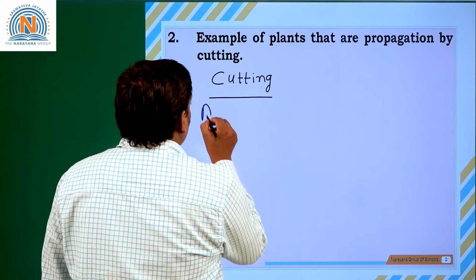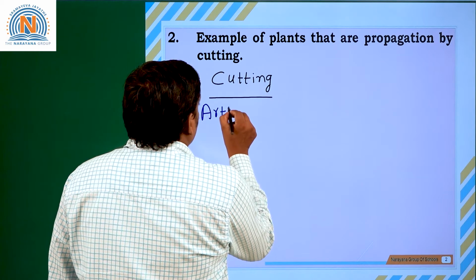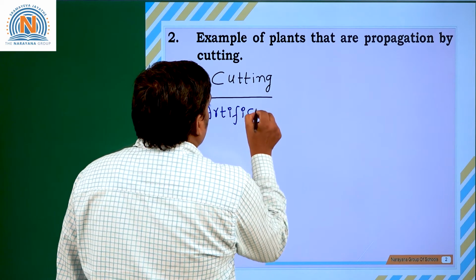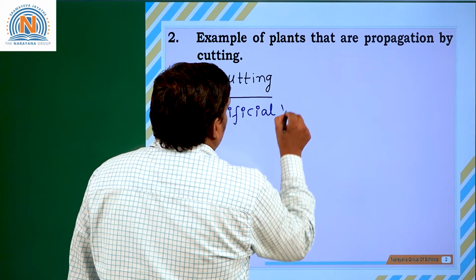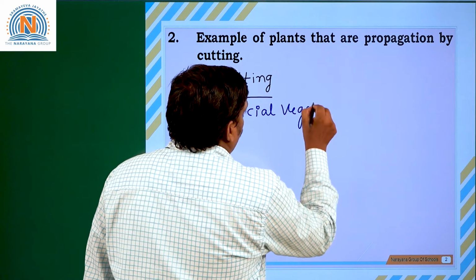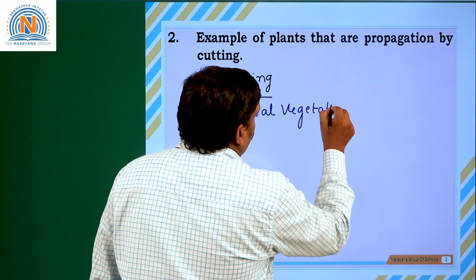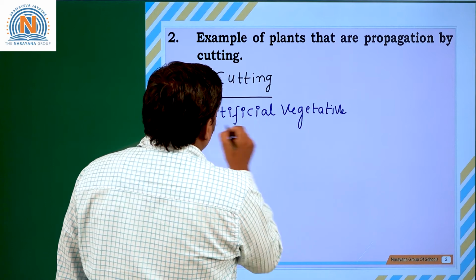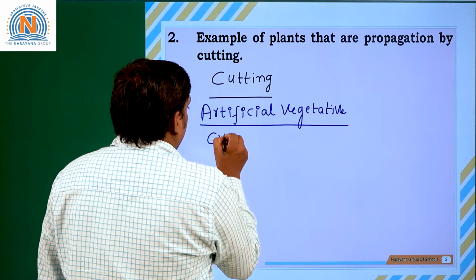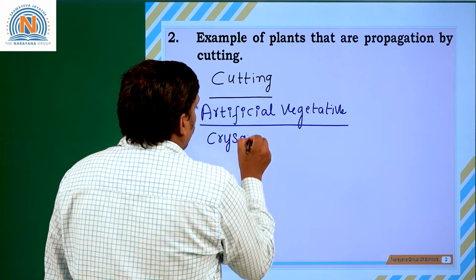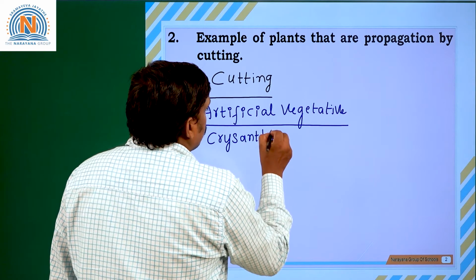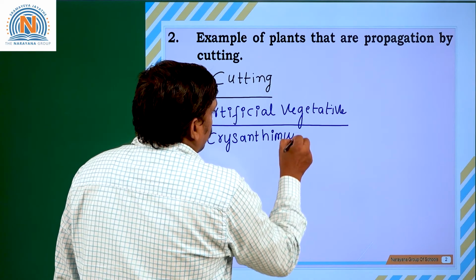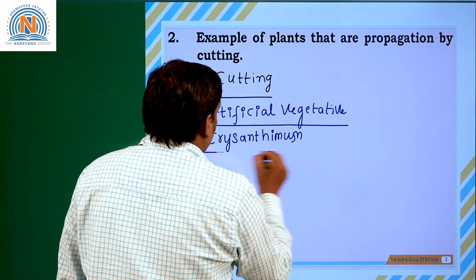So suppose I would like to give some examples of artificial vegetative propagation. Take the chrysanthemum plant stem.